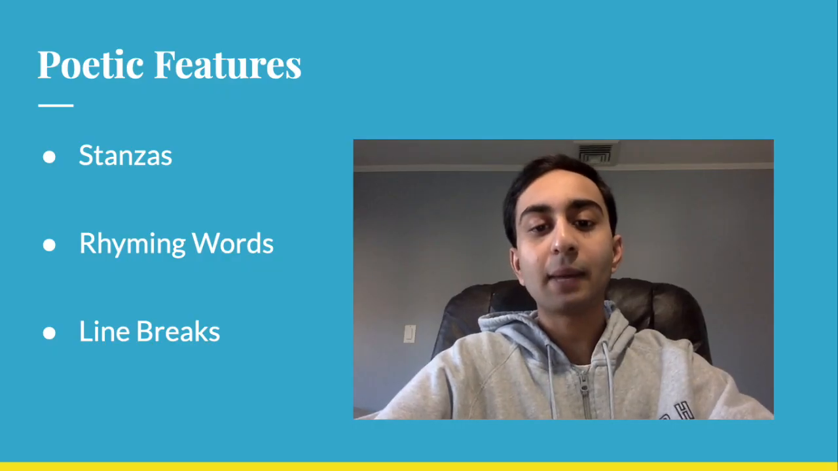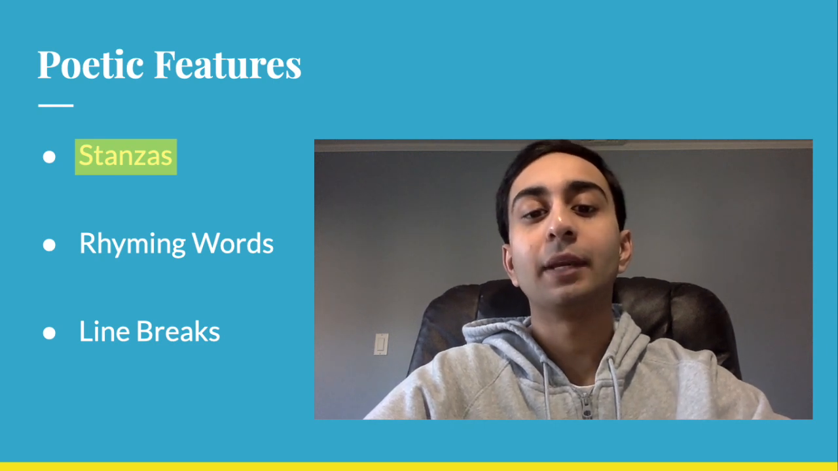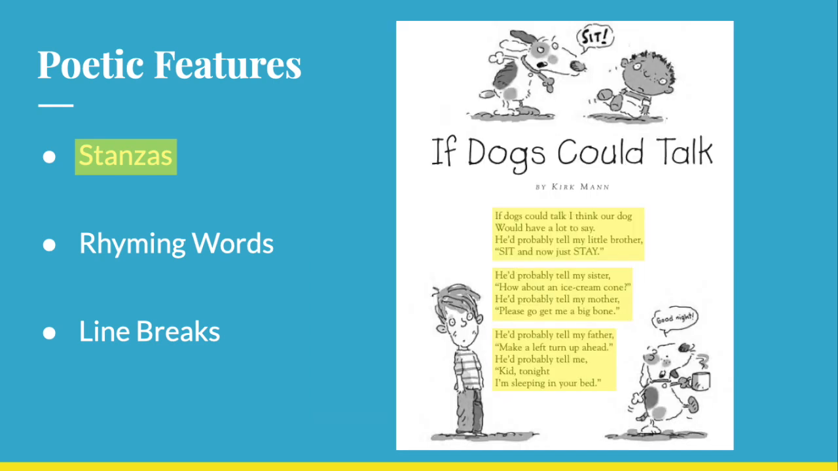So now I'm on my poetic features chart, and I'm noticing that the first poetic feature we have is stanzas. And I remember that stanzas are a group of lines within a poem. So what I have highlighted here is I have highlighted the 3 stanzas. These are 3 groups of lines that are in the poem If Dogs Could Talk.